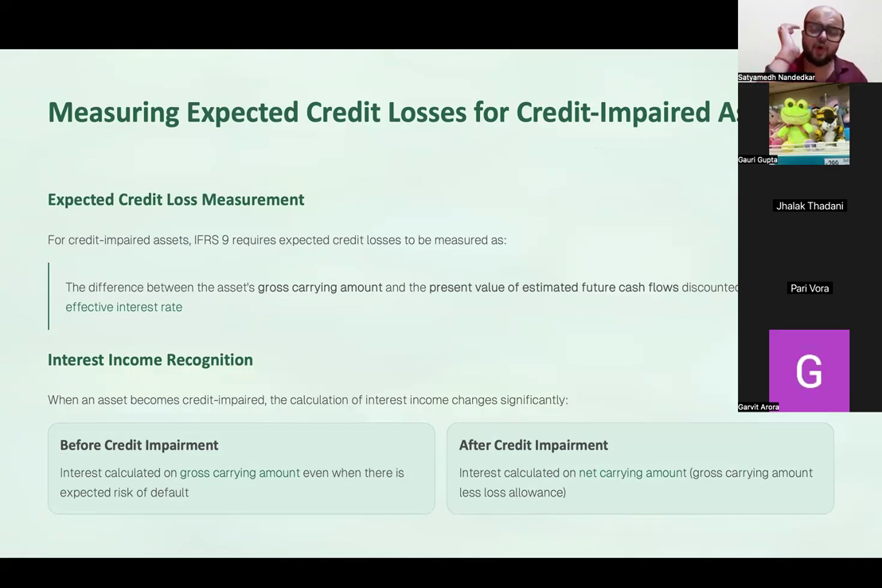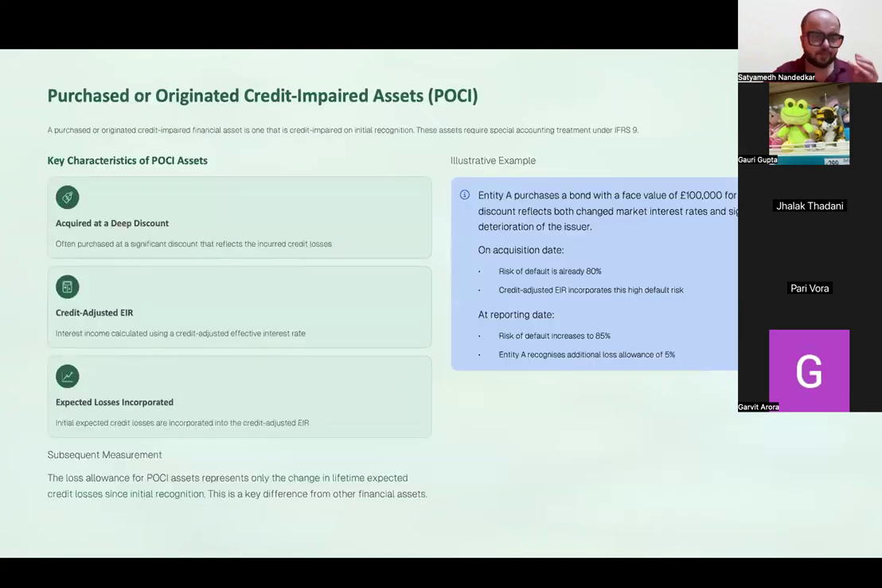Suddenly the client or the borrower is going through significant financial difficulty. Carrying amount is 1 lakh, but the present value of estimated future cash flows is only 40,000. Then 60,000 is the impairment loss. Now, even on such assets, if you want to calculate and record interest, interest is calculated on the net carrying amount, that is, gross carrying amount minus the loss allowance. Before credit impairment took place, it was calculated on the gross carrying amount.